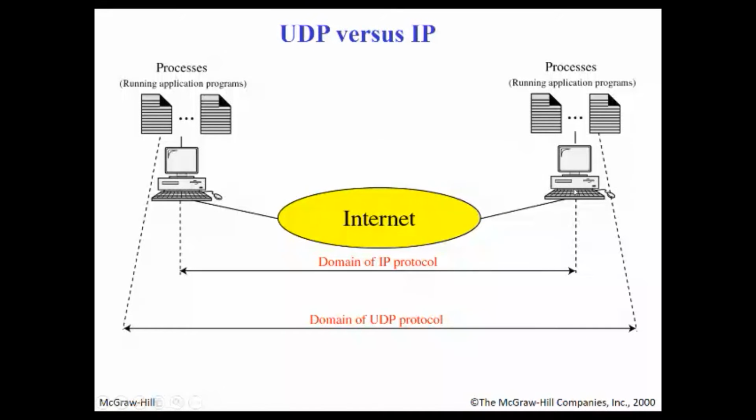Once the host is identified, the domain of UDP protocol is, since there are so many processes running in the source host, and there may be a number of processes running on the destination host also, deciding which process of the source host will communicate with which process of the destination host.